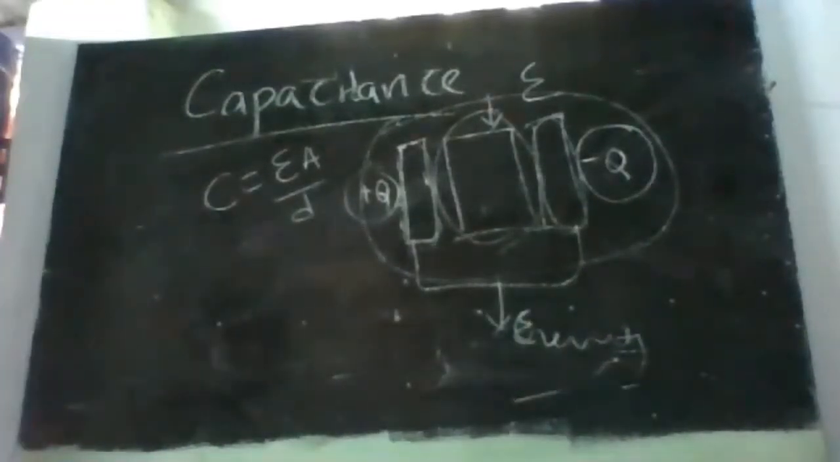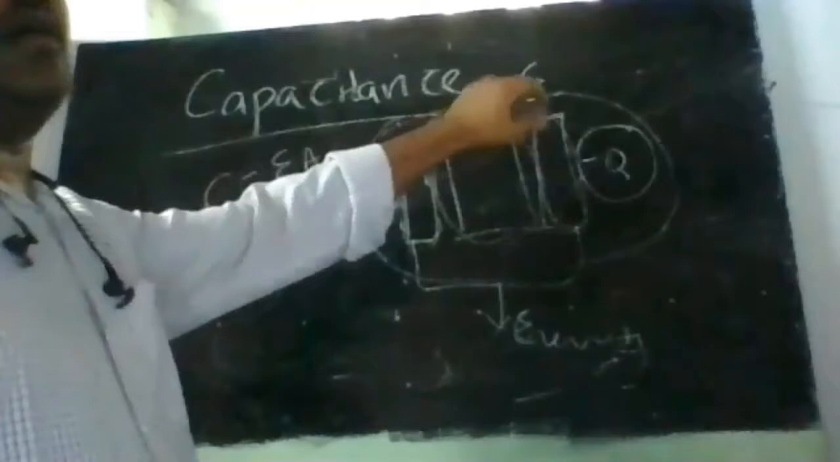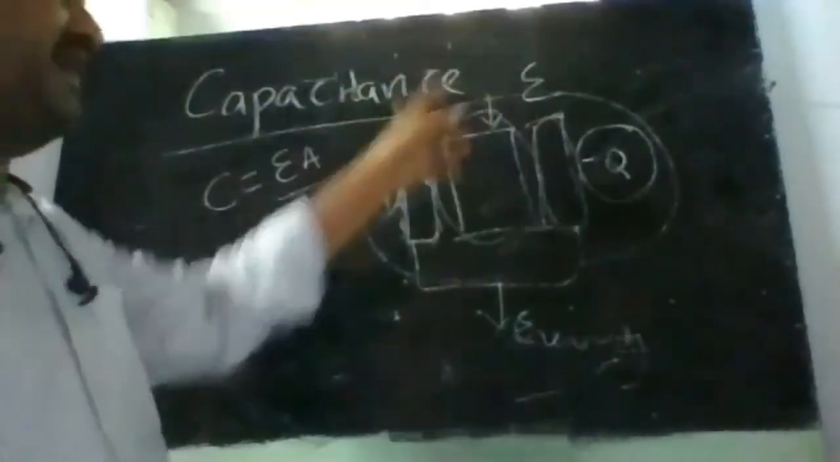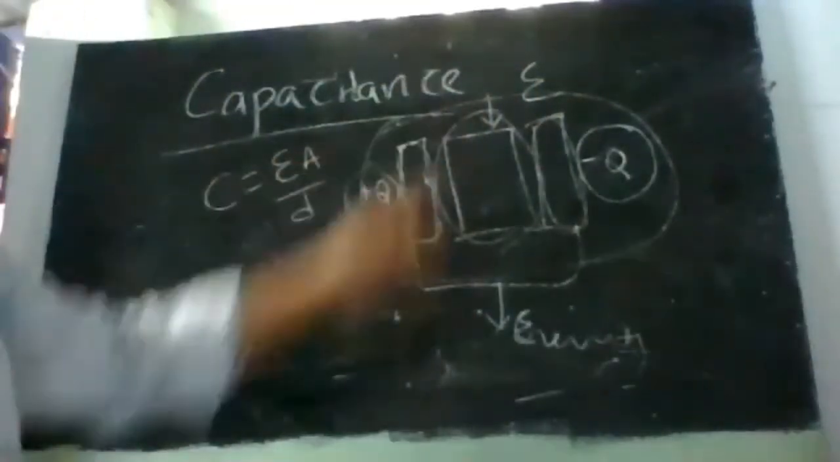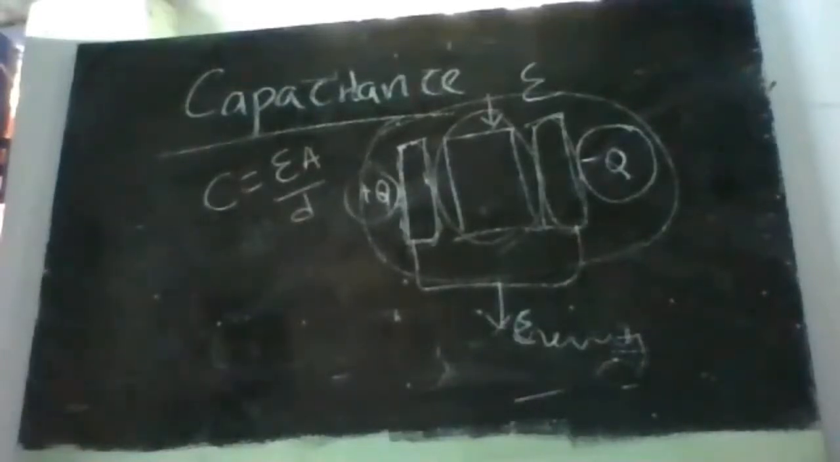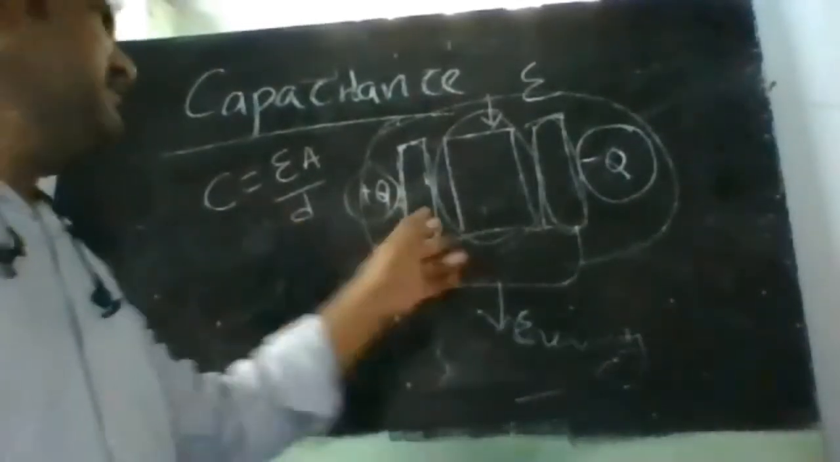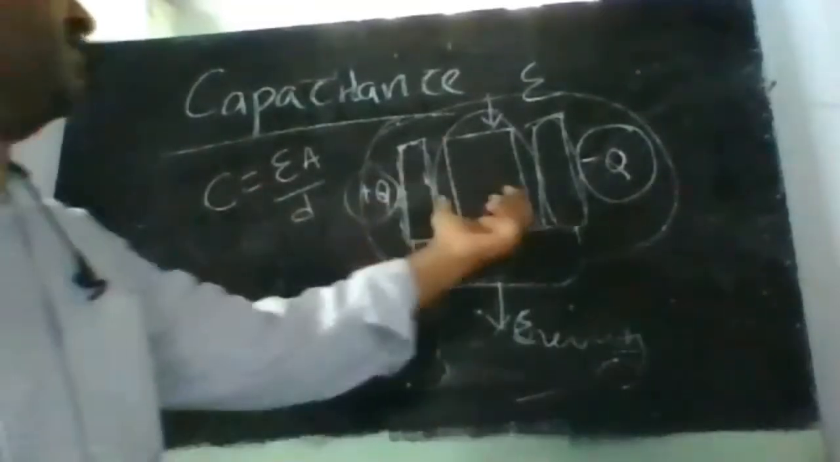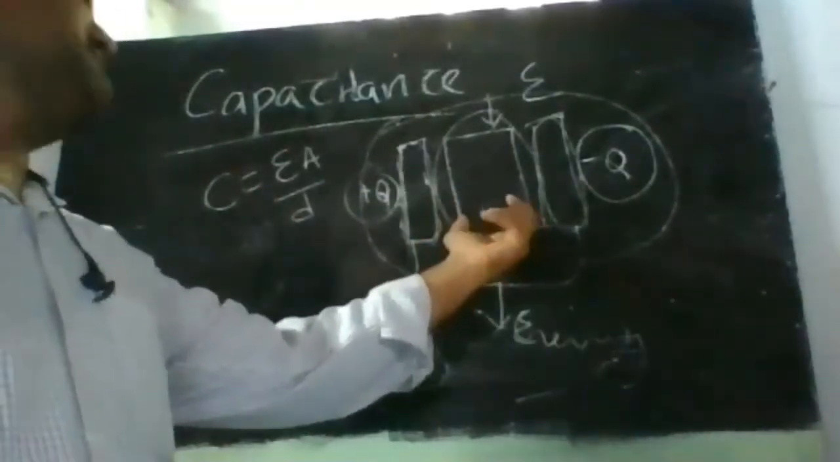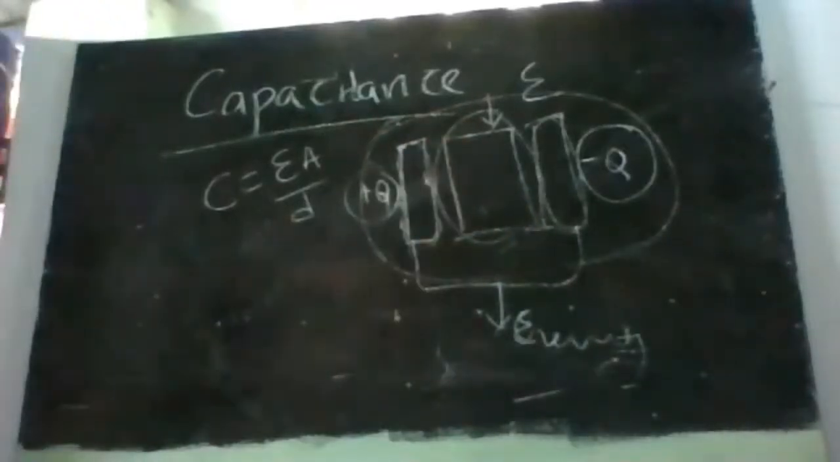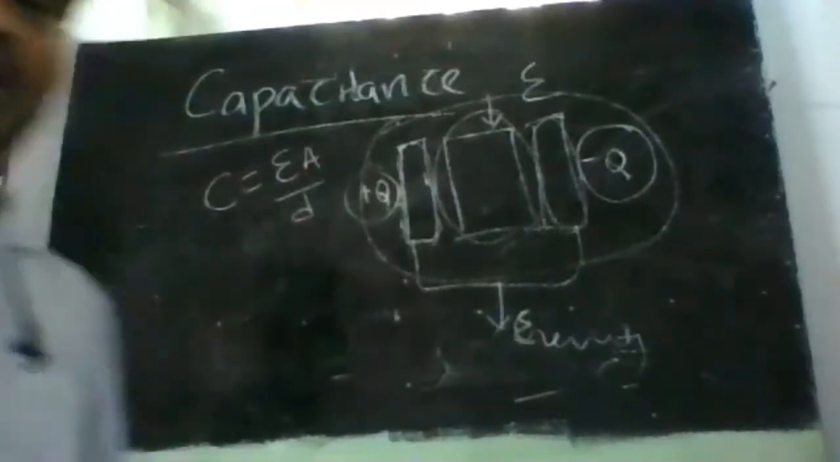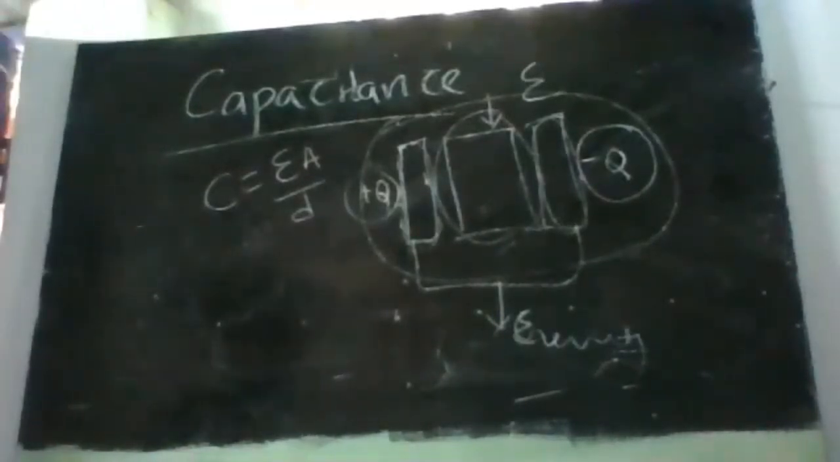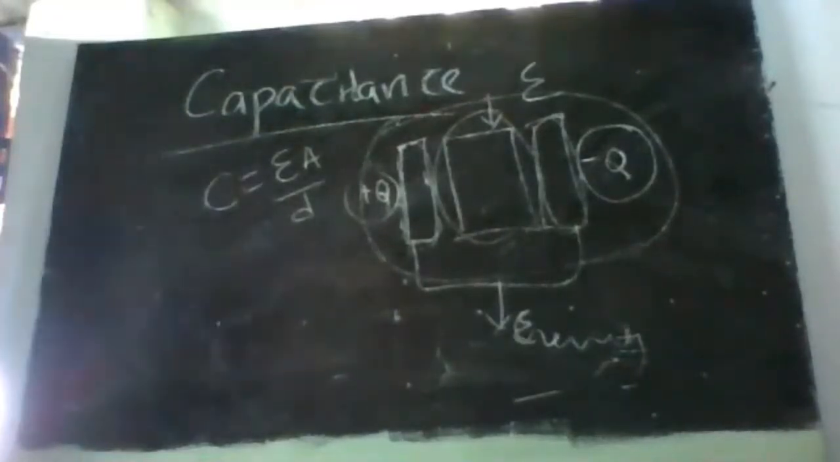What is epsilon? Epsilon is the electric permittivity of the dielectric. A is the area of the conducting plates, and D is the distance of separation between the two conducting plates, or we can say the thickness, or length, of the dielectric. This formula we will derive. Is this clear?